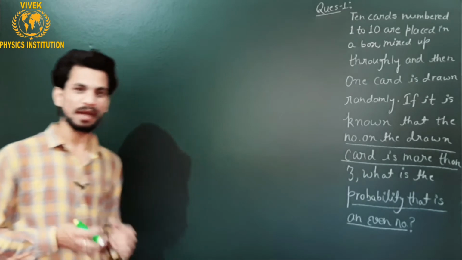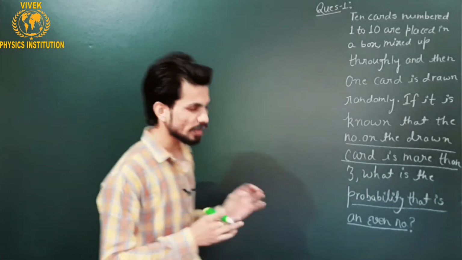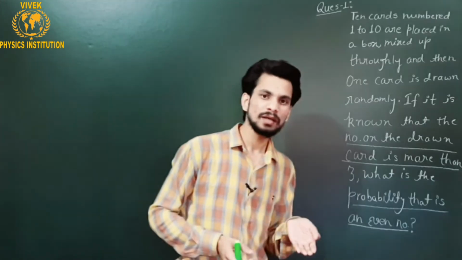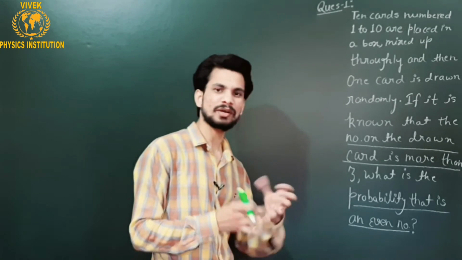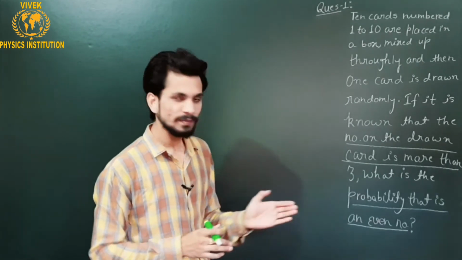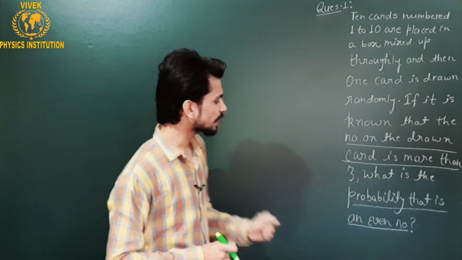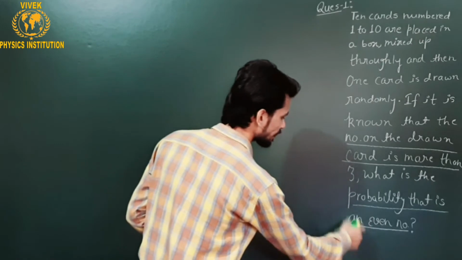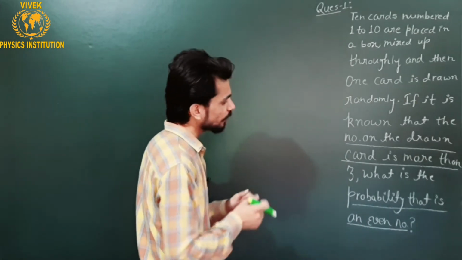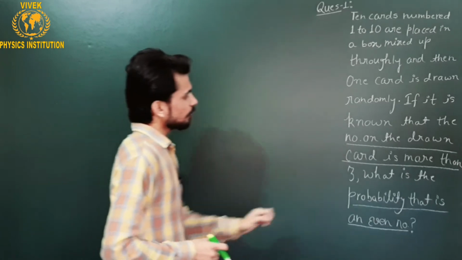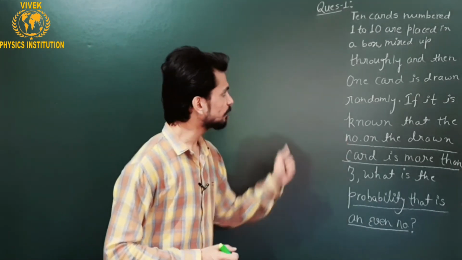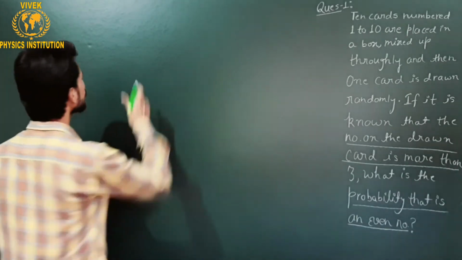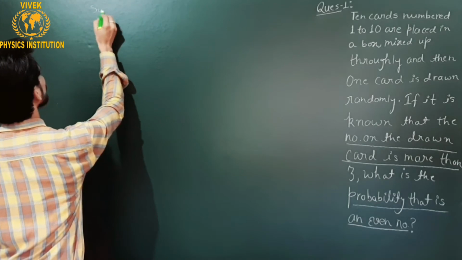So for convenience, I recommend that you always regard that particular event which is given to you as event B. Okay, for convenience, not because of any rocket science behind this mechanism. And the event whose probability is asked, you should regard as event A. So for convenience, I will treat this event which will occur as A, and this event as B. Before we begin to write event A and event B, let us first put up the sample space associated with this random experiment.